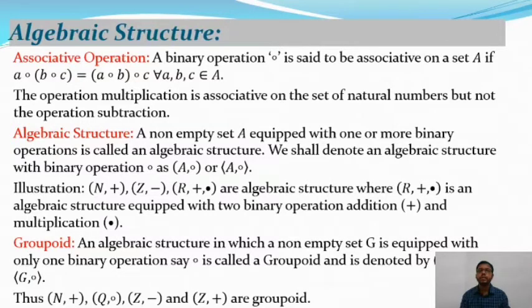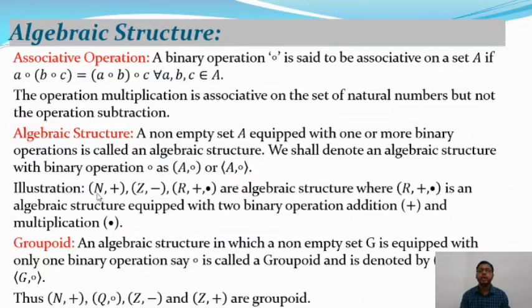So after that we will discuss the algebraic structure. What is the algebraic structure? This is the basic part of group theory. A non-empty set A equipped with one or more binary operations is called an algebraic structure. We shall denote the algebraic structure with binary operation composition as either (A, composition) within brackets or <A, composition> within angle brackets.